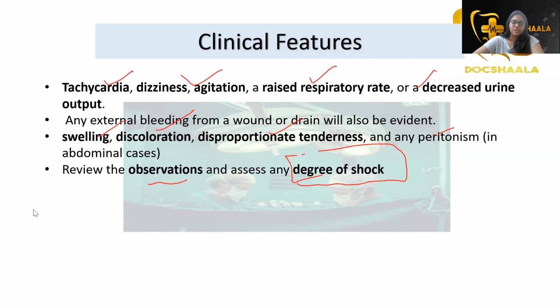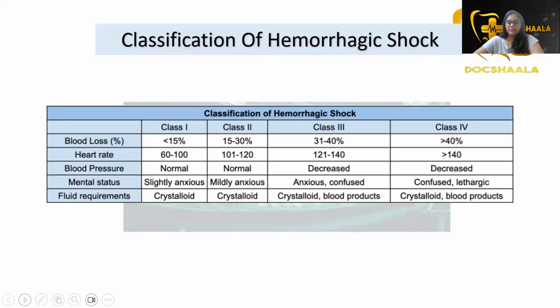Let's see with the classification how it is done. The classification of hemorrhagic shock, as you know, is into 4 classes, depending on the loss of blood volume. Coming to class 1: less than 15% loss of blood volume, heart rate is 60 to 100, blood pressure is normal, and mental status is slightly anxious. Fluid required: crystalloid fluid resuscitation is enough.